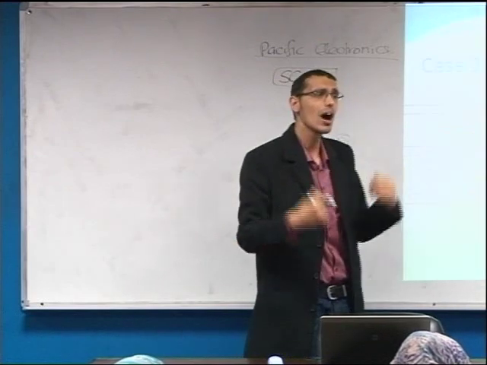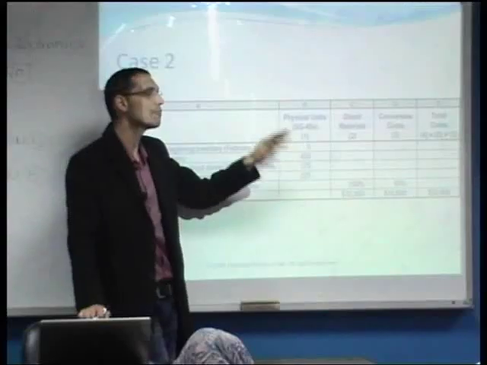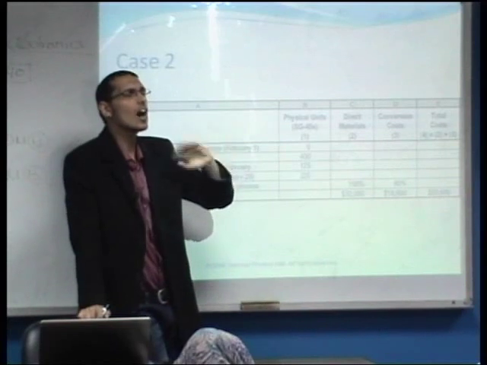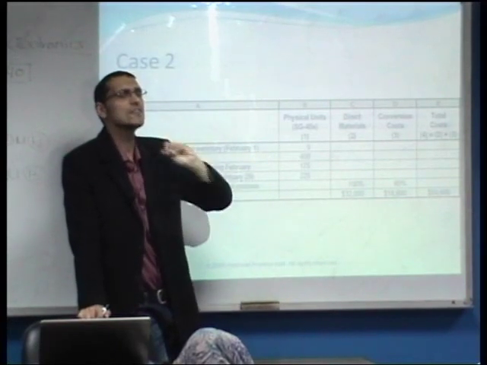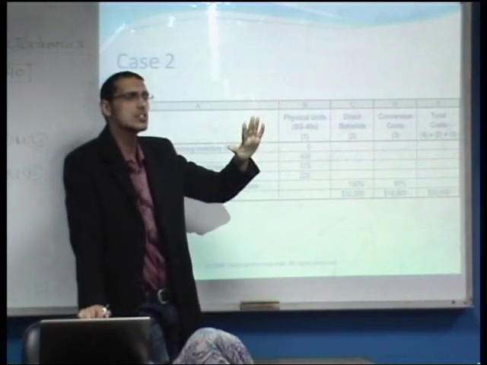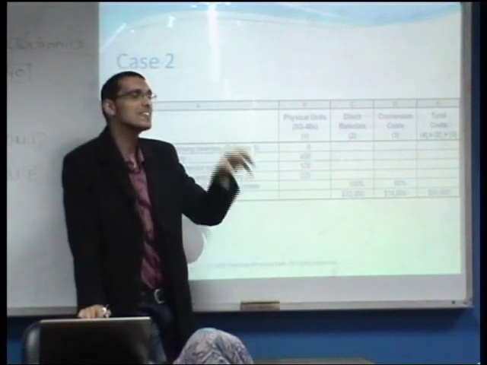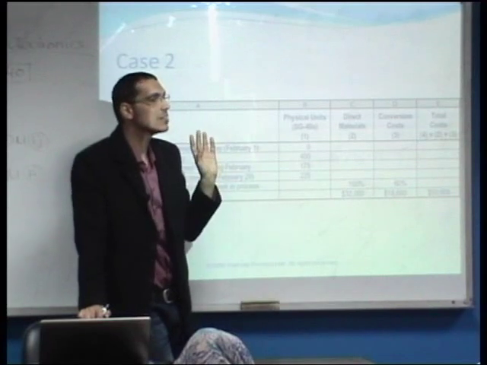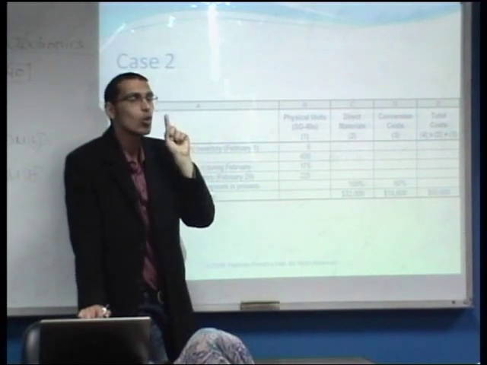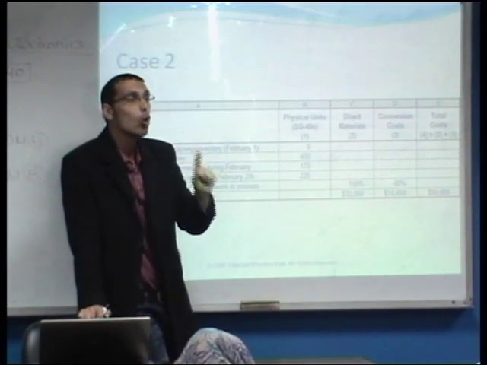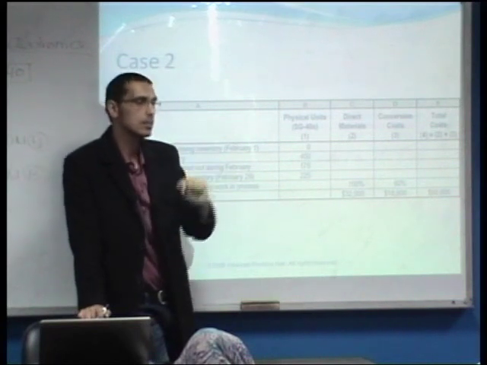To average the cost onto finished and unfinished goods? Of course not. Why? Because the finished goods have taken all the direct materials they need. They have taken all the conversion costs that they need, while the unfinished goods only have taken the direct materials that they need, but did not take all the conversion costs that they need.